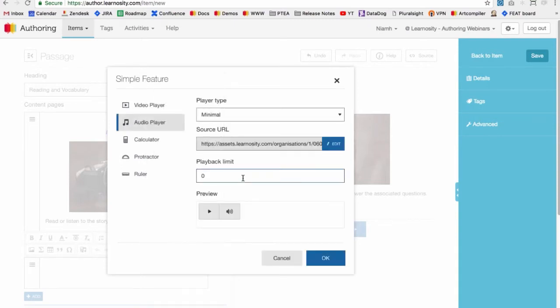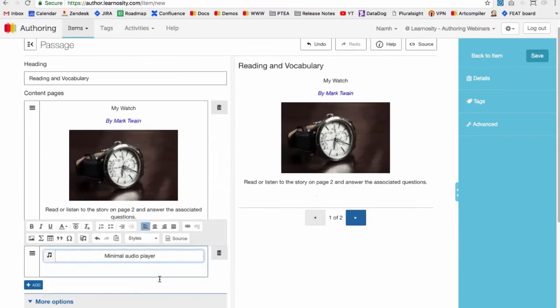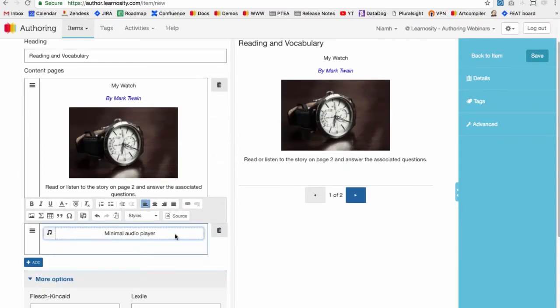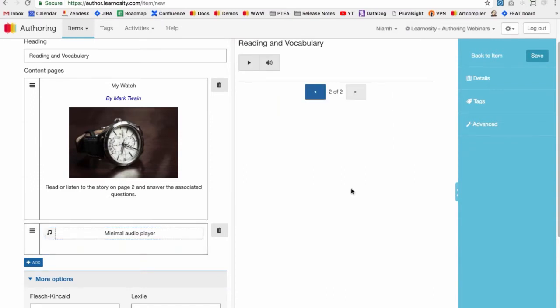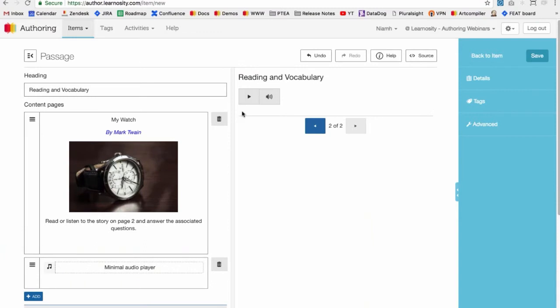You can also set up a playback limit, so how many times the student can play the audio before the play button becomes disabled. So 0 in this instance would mean an infinite number of times, but you can have whatever number you want. I'll just leave it at 0 for this one. Click OK. So now in the editor, we don't see the audio player, we just see an icon indicating to us that there's an audio player there. But if we go to preview, we can see the audio player on the right.